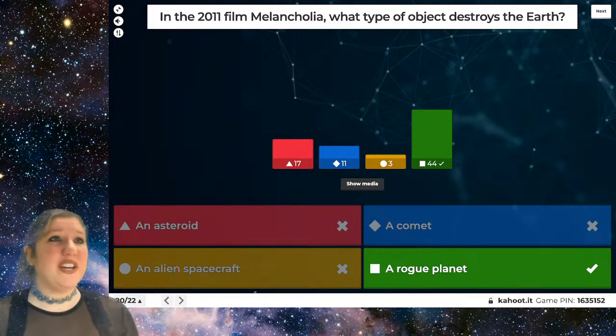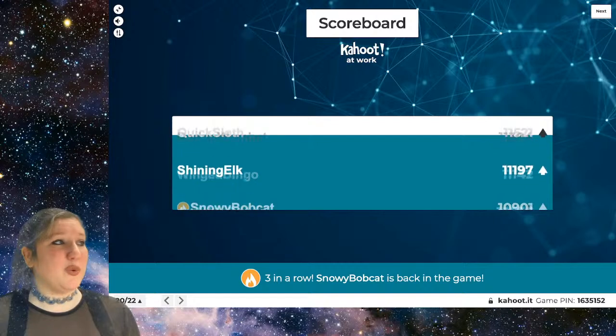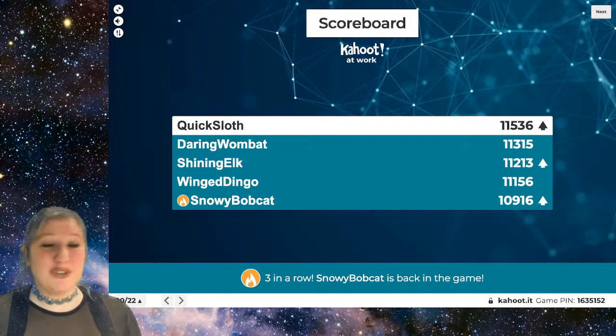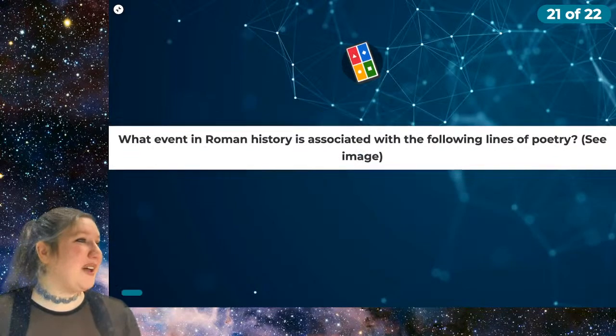So, very interesting premise. Looking once again at our scoreboard, we've got Quick Sloth, who's moved into the lead, and a few other changes, including Shining Elk moving back up to third, and Snowy Bobcat moving on to the scoreboard. Excellent job. It's all very, very close, though. Very, very close points. So make sure you get those answers in quickly.